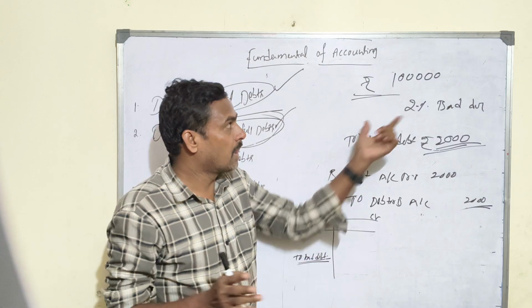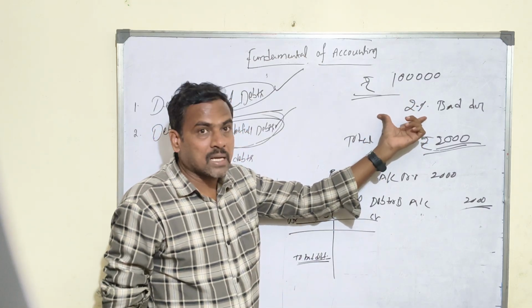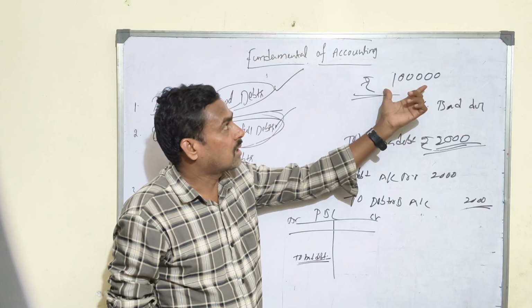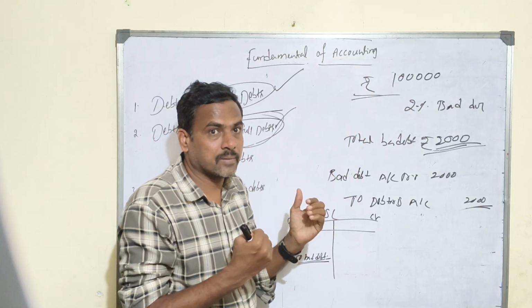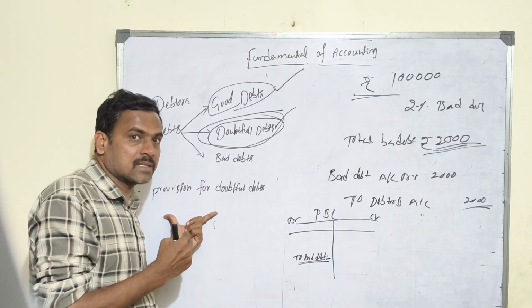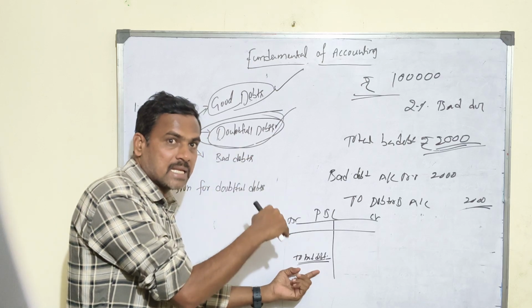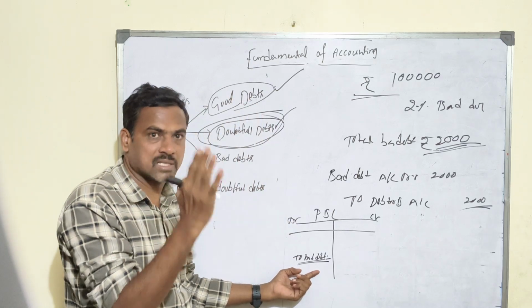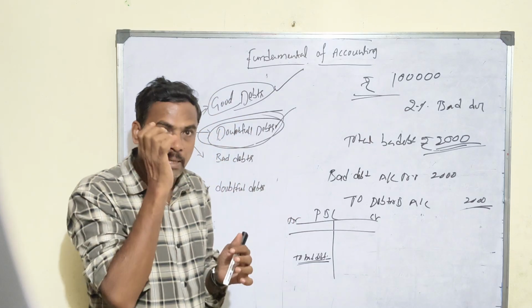Imagine the collectible amount is large and it is not collected, and the company is not creating the provision for doubtful debts, my profit will suddenly decrease. When the profit suddenly decreases, shareholders, stakeholders and government people will ask the management of the company.